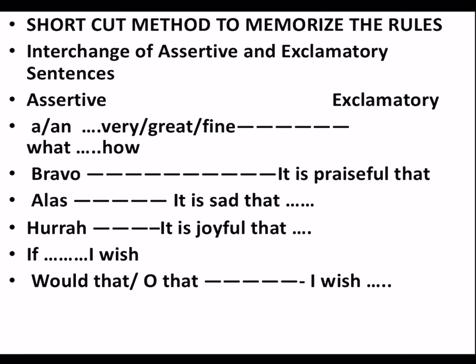On this slide, you can see the shortcut method to memorize the same rules that I just told you. If there is a noun with an article, after very, great, fine, use what. If there is no article, use the word how. Bravo: while changing it, use "it is praiseful that." Alas: "it is sad that." Hurrah: "it is joyful that." If in your exclamatory sentence there is if, while changing it, use "I wish." Would that, oh that will change to "I wish" for the assertive one. This works vice versa as well, the opposite as well.